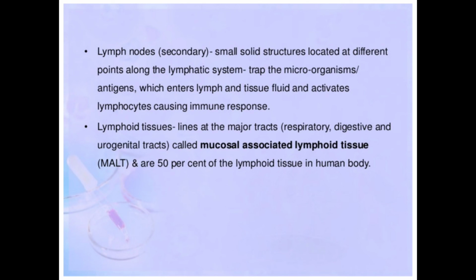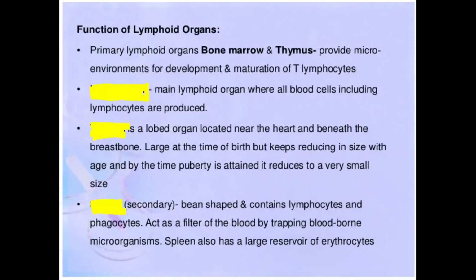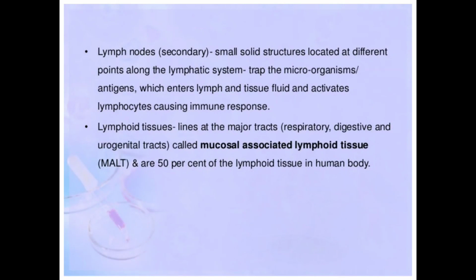अब यसको काम के हो? Now this lymph node will also trap the microorganism or antigen which enter the lymph and tissue fluid and activates lymphocyte causing immune response. This lymph node, this lymphatic system will be consisting of a certain fluid like structure known as lymph.